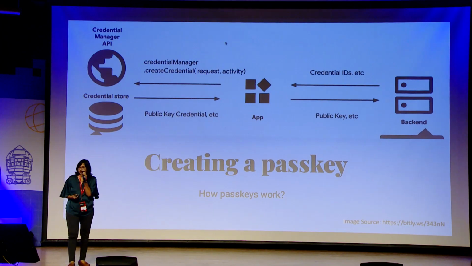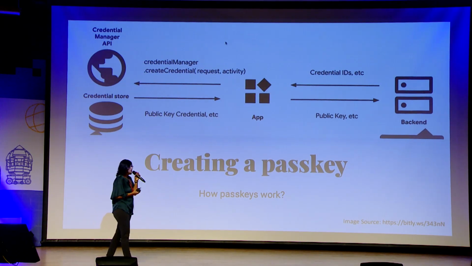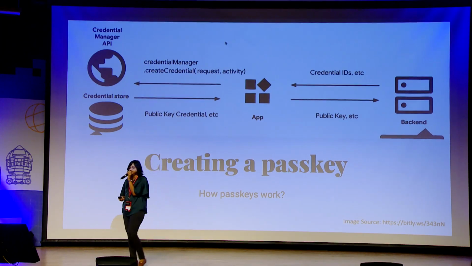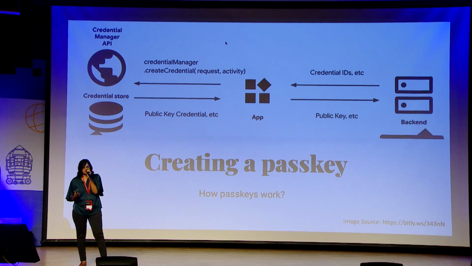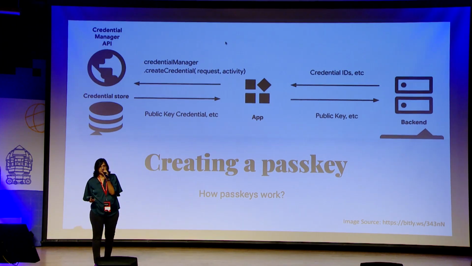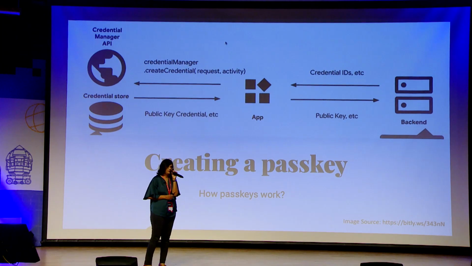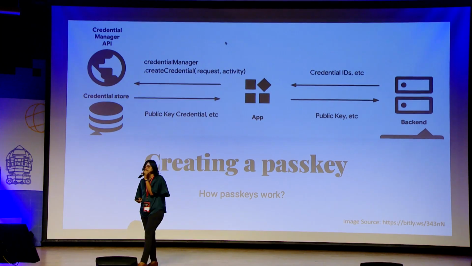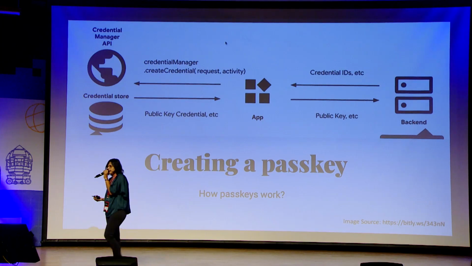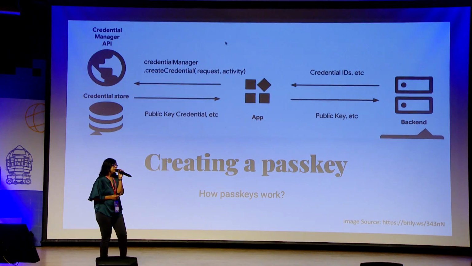So how does this work? Like, how does a passkey work? We have a Credential Manager API in Android. Whenever a user tries to create a passkey, it asks for credential details from your backend. The user will be providing that once. There would be a request to your server to get the public key credentials for you. Our app will send it to the Credential Manager. The Credential Manager will, in return, give you a public key and a private key to your app.